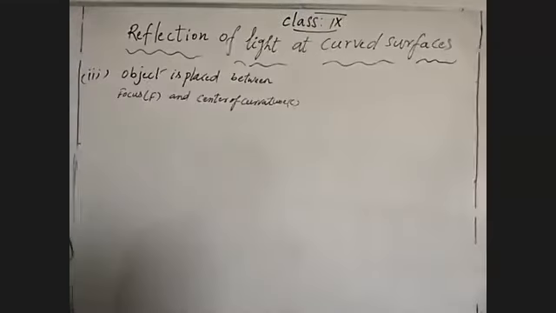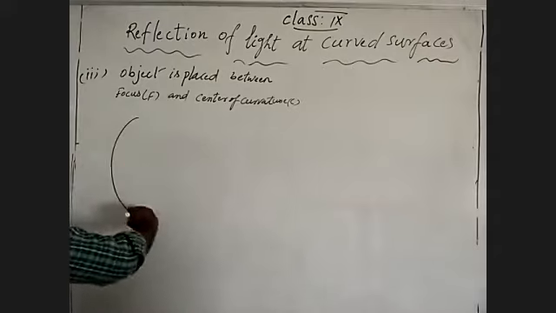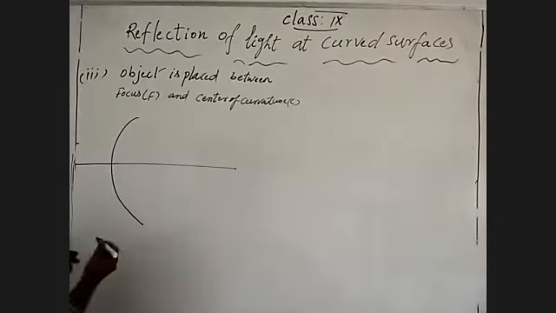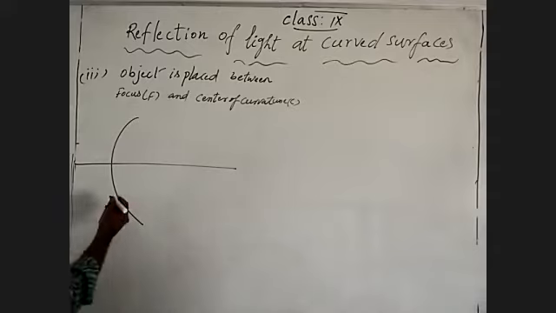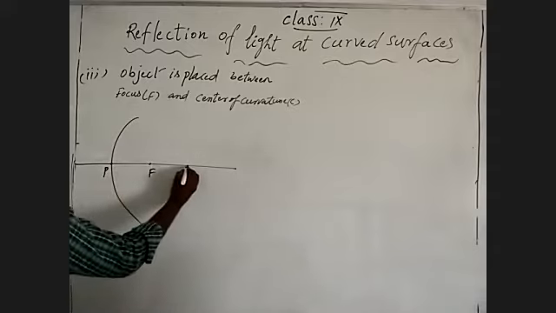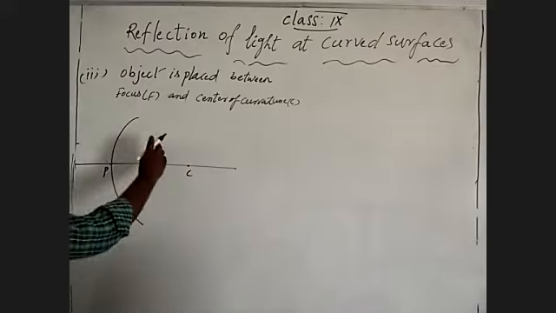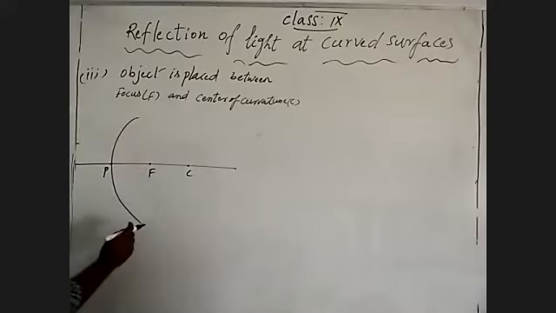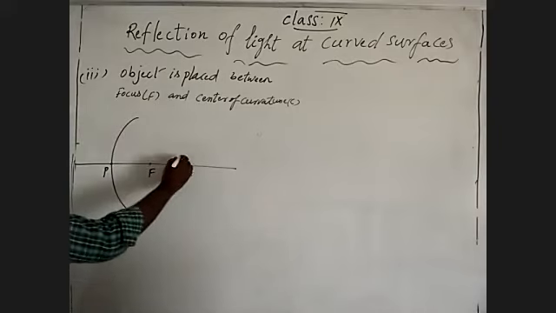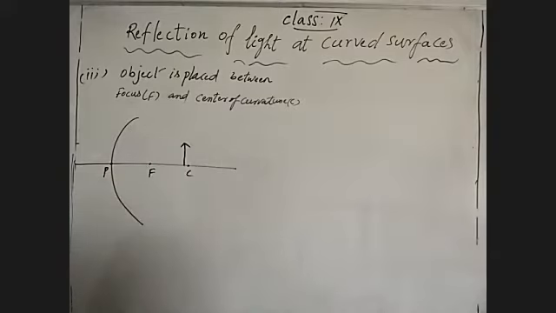Where is the object placed? Between focus and center of curvature. So this is the pole, focus, center of curvature. Object placed between focus and center of curvature. Between, wherever, not only the middle, we can place. So I'm going to take this as an object. Okay.